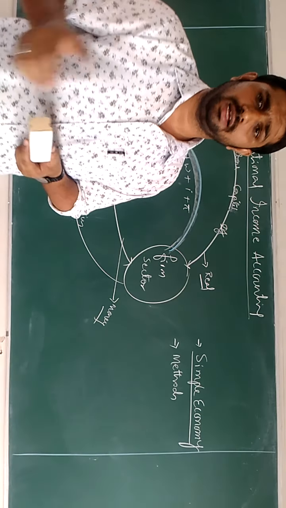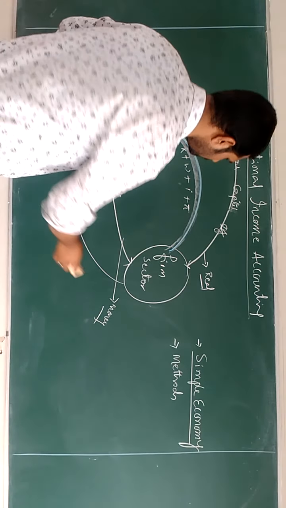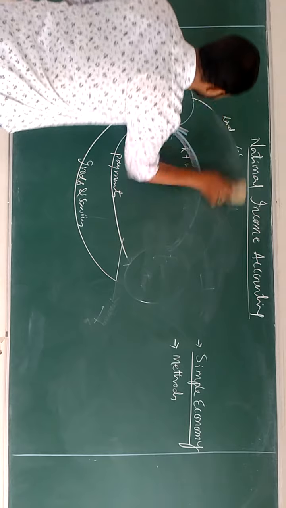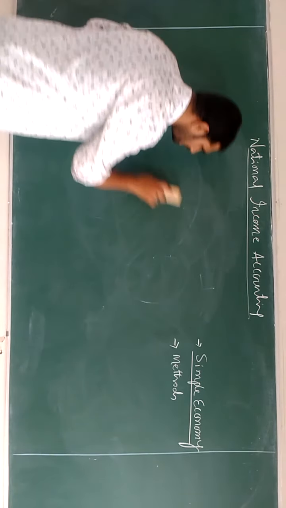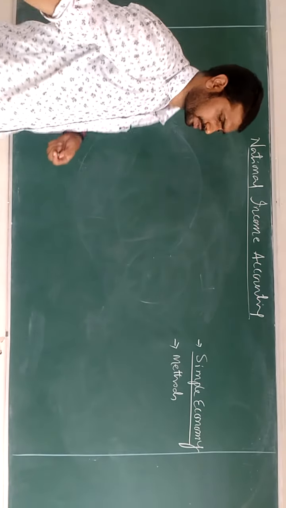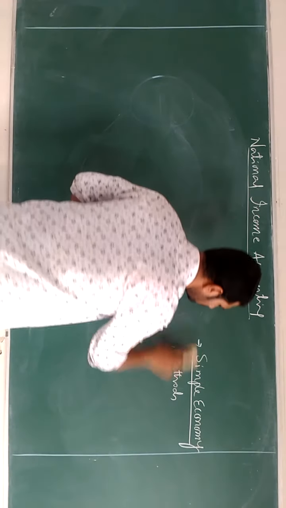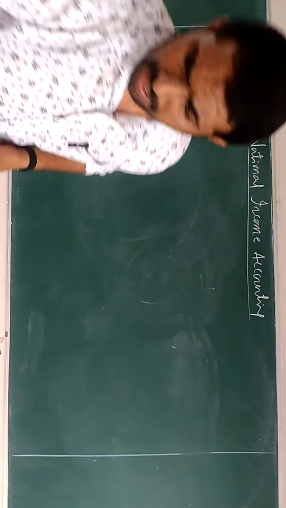Then there is another discussion point of today's class. Three methods are there, which have been highlighted in your NCERT textbook. Coming to that, the first one is the income method.